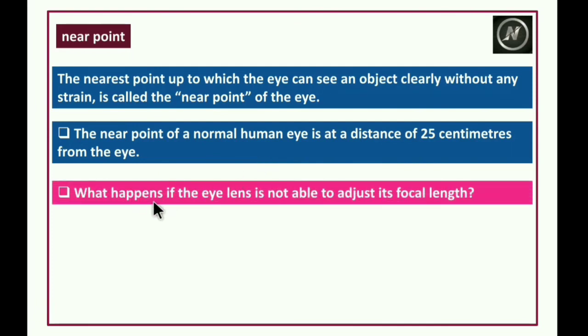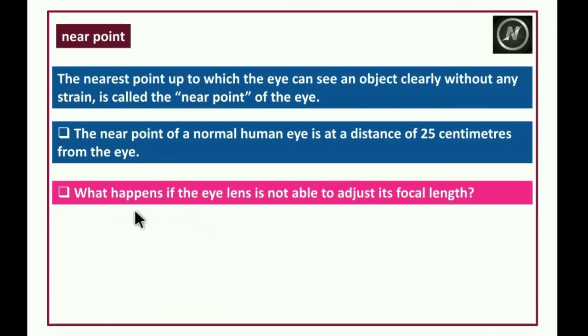What happens if the eye lens is not able to adjust its focal length? Till now we discussed that the eye lens can adjust its focal length between 2.5 centimeters and 2.27 centimeters.